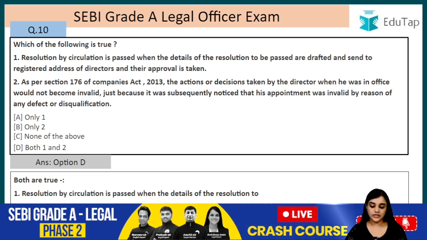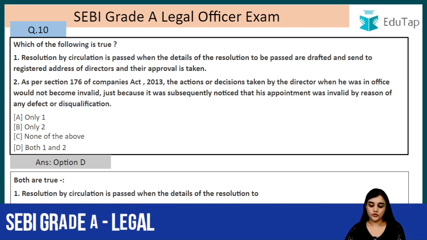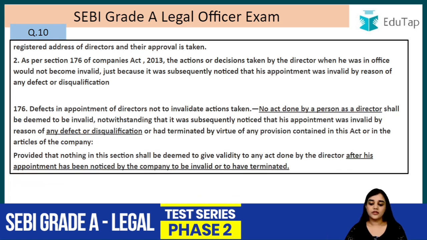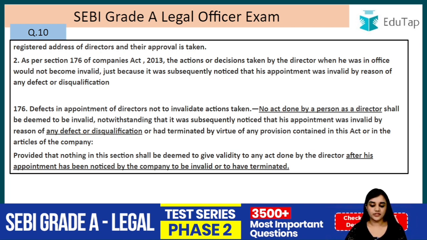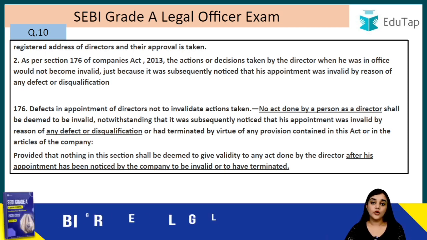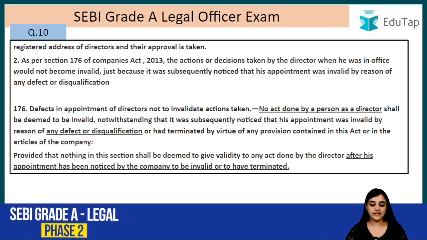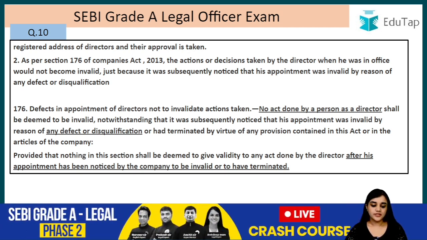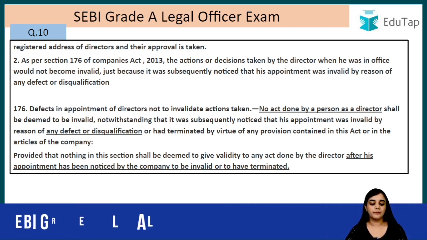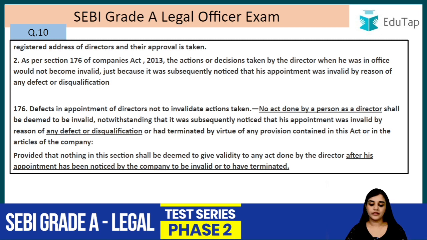So, resolution by circulation is passed when the details of the resolution to be passed are drafted and sent to the registered address of directors and their approval is taken, and as per section 176, the actions or any decision taken by a director when he was in office would not be invalidated just because his appointment was found to be invalid. So, as per section 176, the actions or the decisions taken by the director when he was in office would not become invalid just because it was subsequently noticed that his appointment was invalid by reason of defect or disqualification.